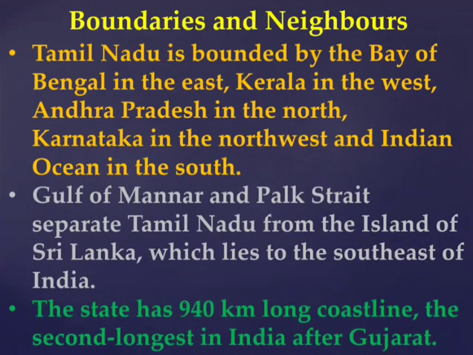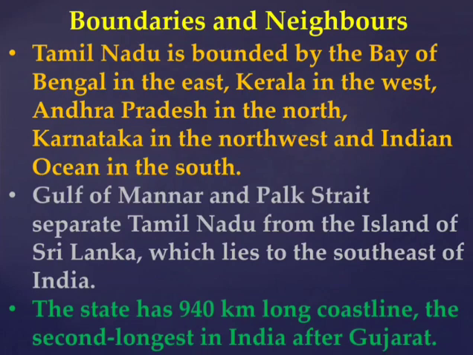Next, the coastline of Tamil Nadu. The coastline of Tamil Nadu is 940 kilometers, the second longest in India after Gujarat. What is a coastline? What do we mean by coastline? Coastline is the land area along the sea.